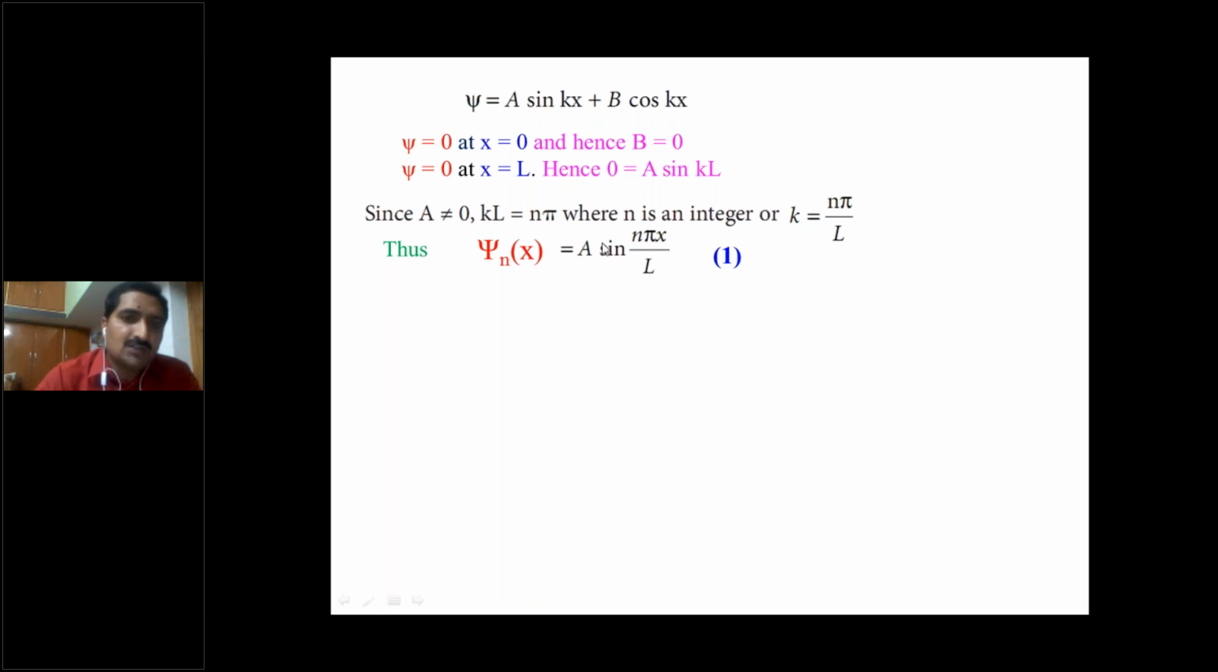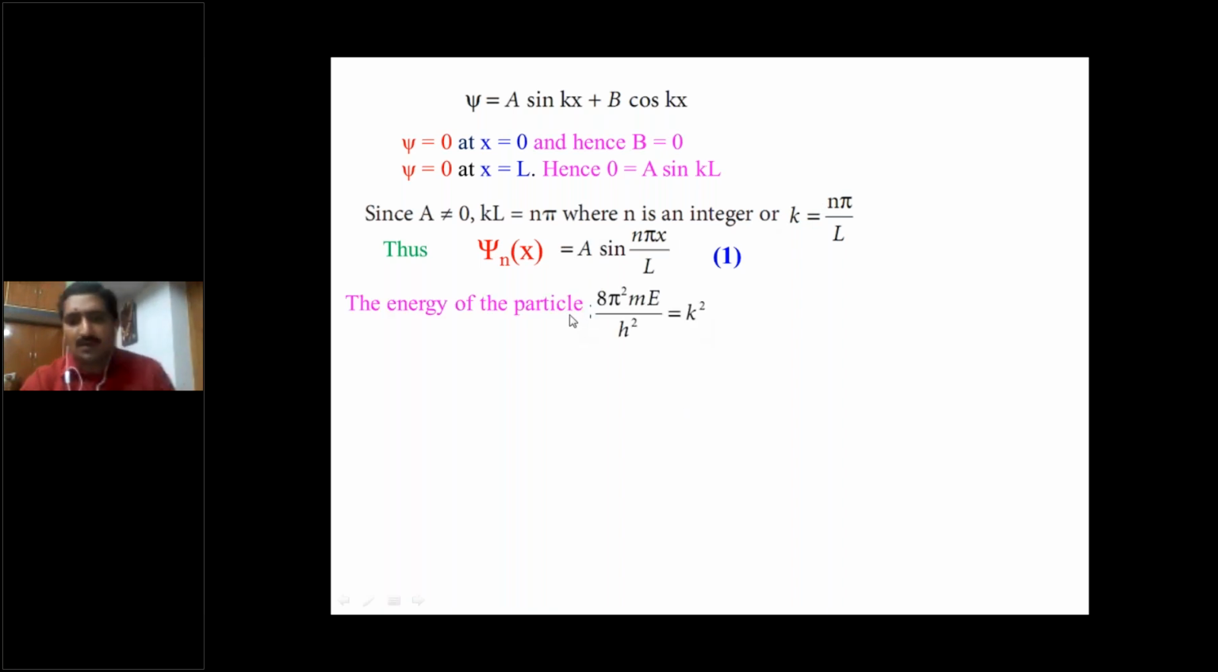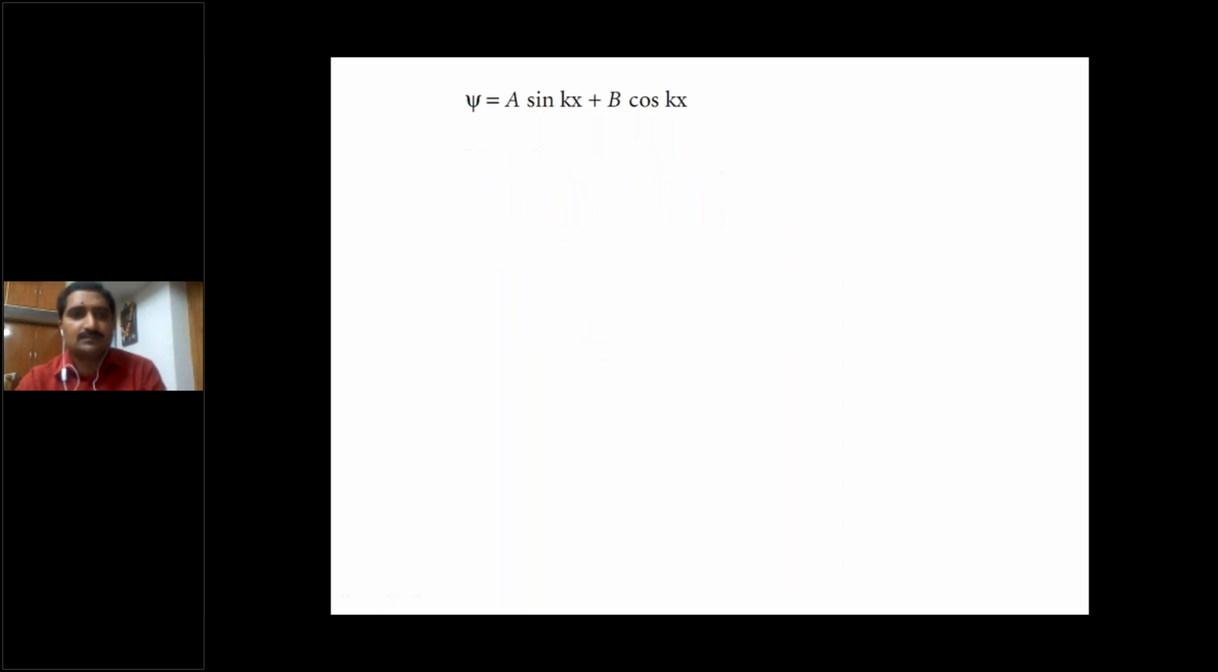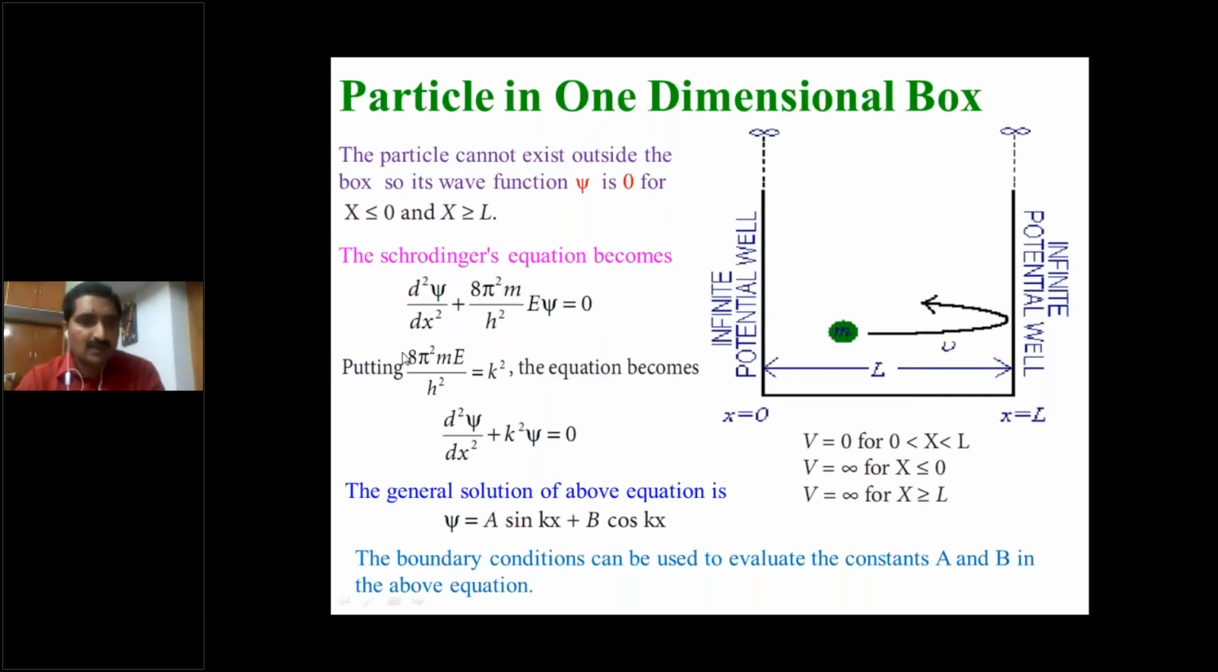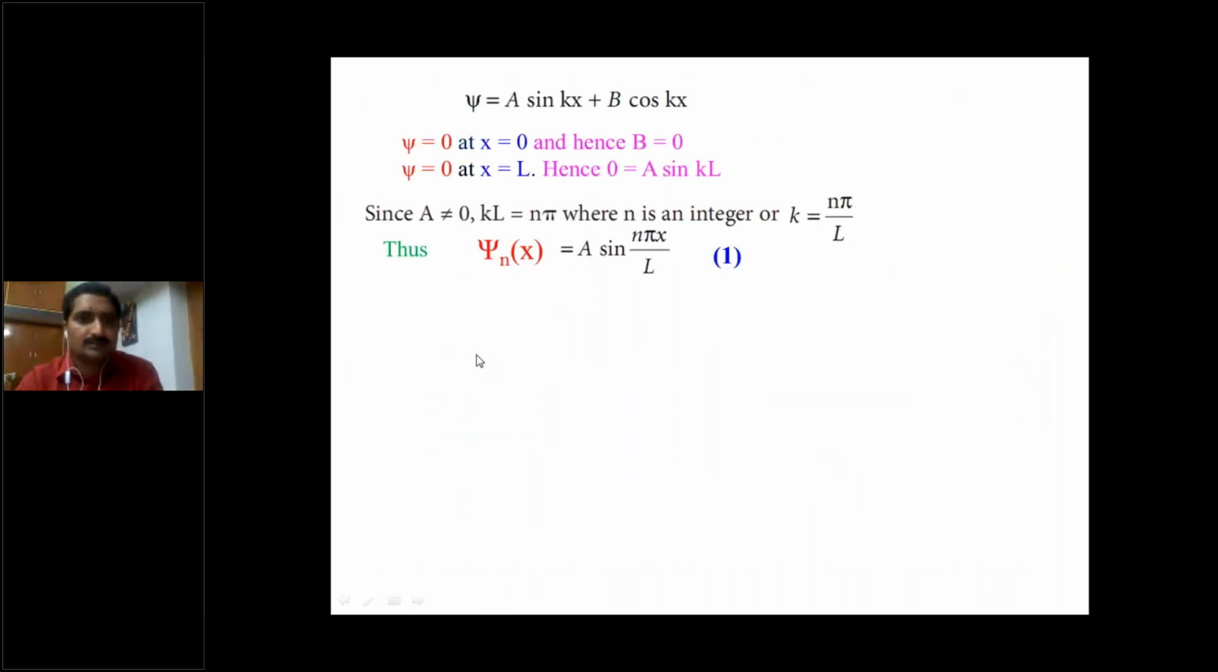In this wave function, we want to get the value a. This is also a constant. For getting this constant, we should use the normalization condition. We will take it later. First of all, we will derive the energy of the particle. The energy of the particle, we already took this one. So 8 pi square me by h square is equal to k square. I am taking this one. So the energy of the body: 8 pi square me by h square is equal to k square.